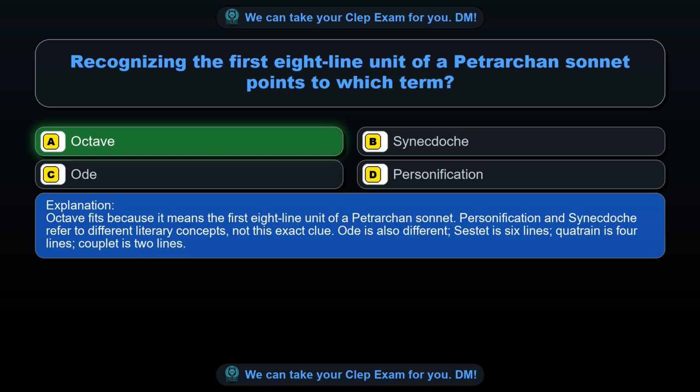Octave fits because it means the first 8-line unit of a Petrarchan sonnet. Personification and synecdoche refer to different literary concepts, not this exact clue. Ode is also different, sestet is 6 lines, quatrain is 4 lines, couplet is 2 lines.